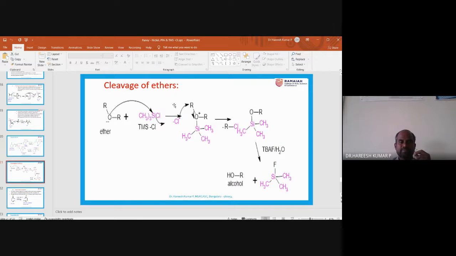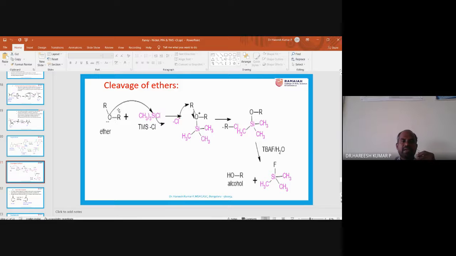So cleavage, okay, this is important. Many times they ask a question on this: write the mechanism for the cleavage of ether when you are using TMS chloride as the reagent. Otherwise, how is TMS chloride useful in the cleavage of ether, write the mechanism. So this is the ether. You know that lone pairs are present on the oxygen, two lone pairs. This is one lone pair, this is another lone pair.